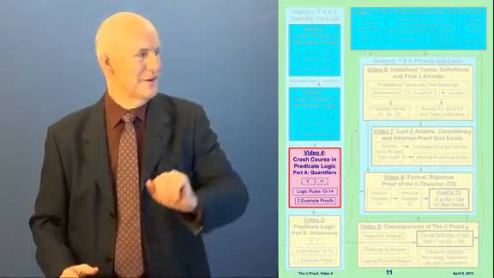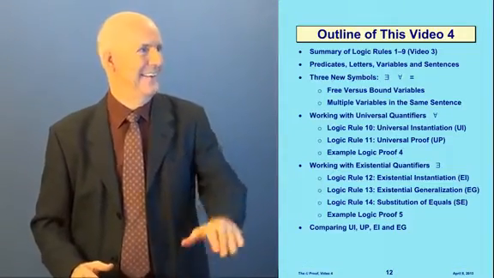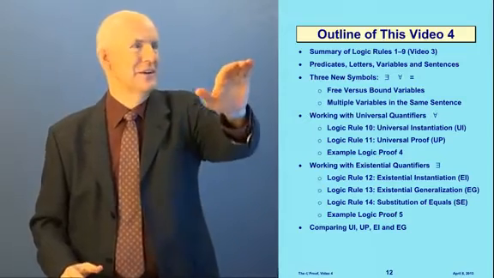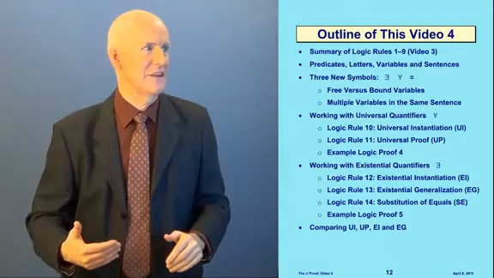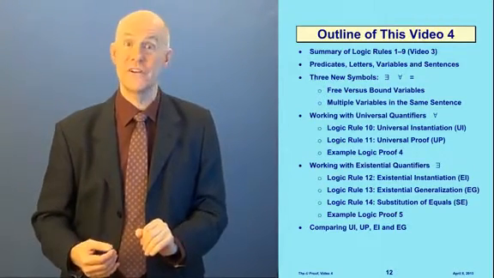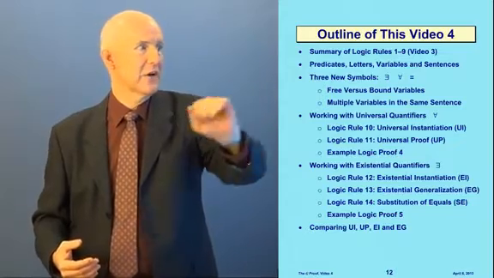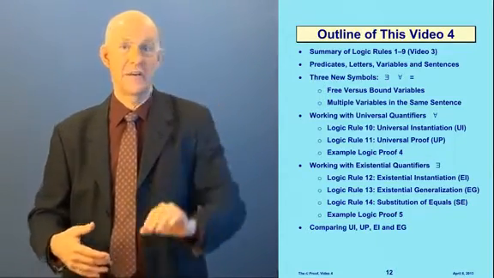Okay, so here we are in video 4, our crash course in predicate logic, part A. And here's an outline of this video. First I'm going to review the 9 rules that we learned in video 3. We'll talk about predicates and letters, variables, and sentences. Then I'll talk about the 3 new symbols we're going to introduce, which is the backwards E, the upside down A, and the equal sign.